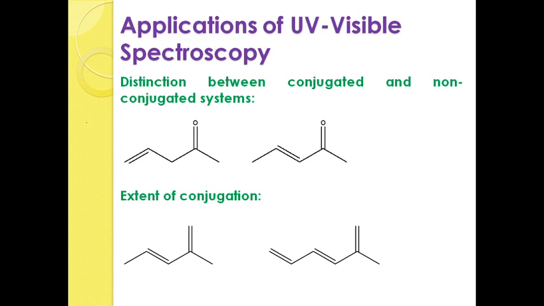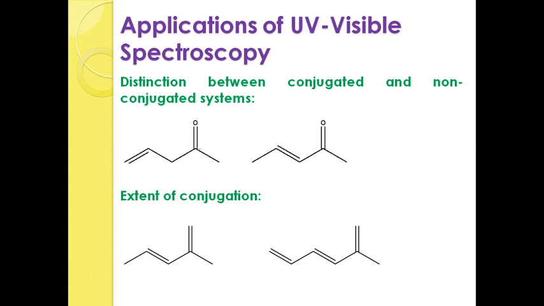Distinction between conjugated and non-conjugated systems. The technique is useful for the differentiation of conjugated system from non-conjugated system. If suppose two compounds are given to you and the two compounds are carbonyl compounds which are having double bonds in the compound, and you want to find out which one is conjugated and which one is non-conjugated, then you have to run the UV spectrum for the two compounds individually.